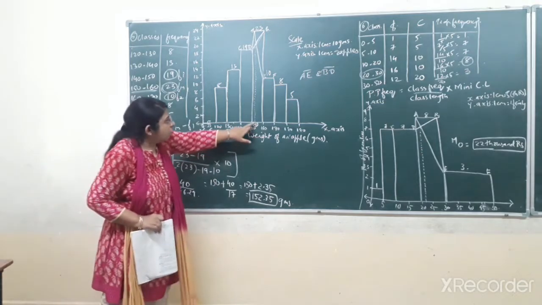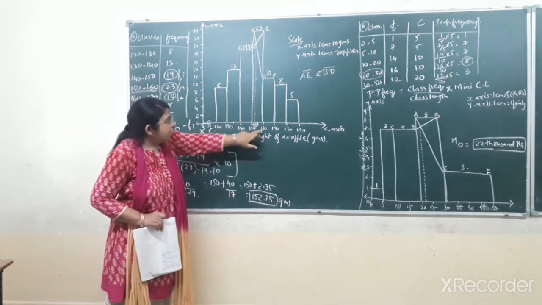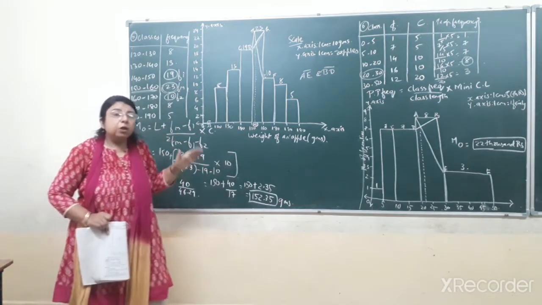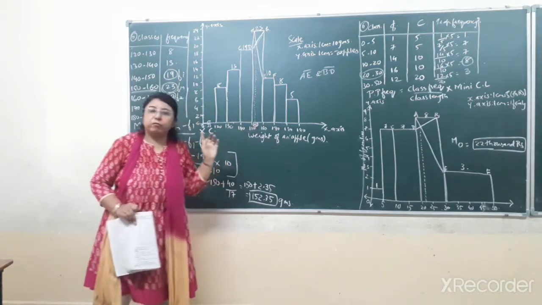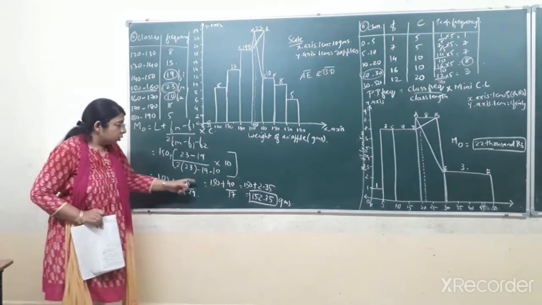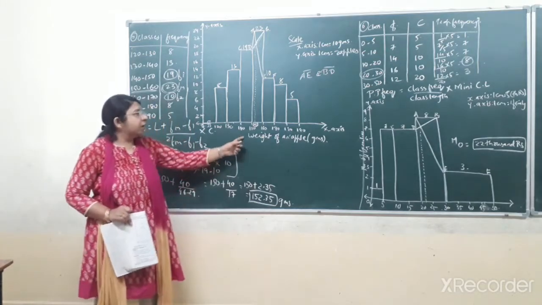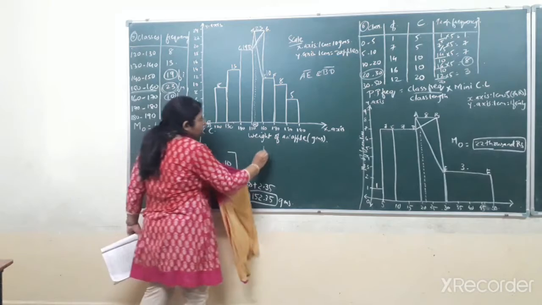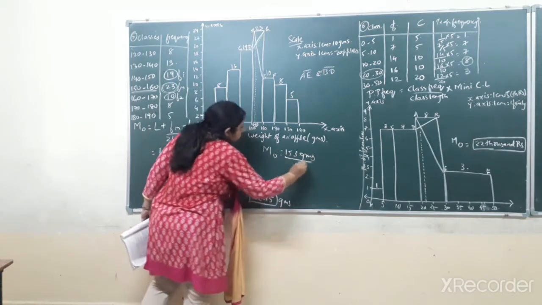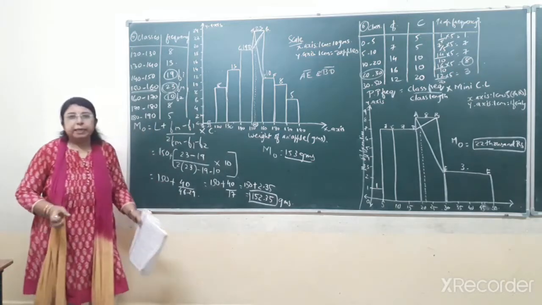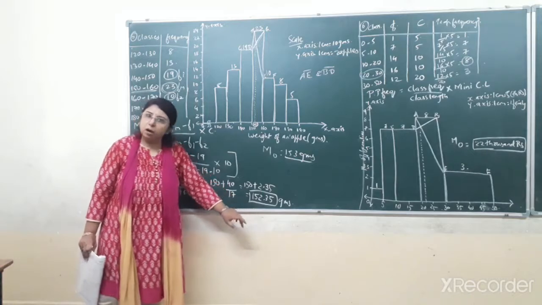Here you can see the value is coming over here, and that is more than 150 and less than 160. But it is nearby to 150, so the approximate value I have counted is 153. So by the formula you got the answer 152.35, and by the graphical method you have got the value of mode as 153 grams. So a nearby value you will get by the graphical method. The exact value you can get only by the formula.